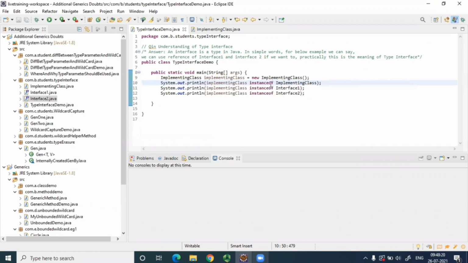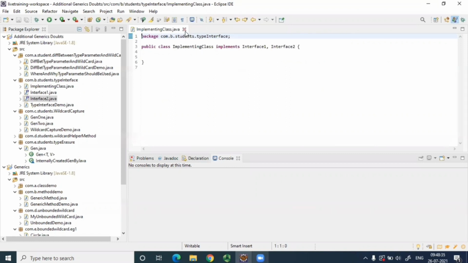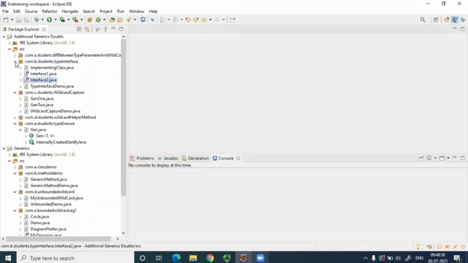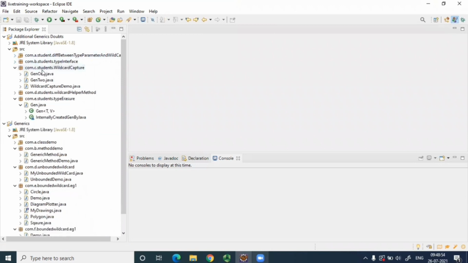So we can create an object of the implementing class with a reference of any of its implemented interfaces. This is the practical meaning of type inference. So don't get confused with the word. Here is the meaning of it. Okay. So the difference between this is clear, like we need a type parameter to enforce type safety, which we cannot achieve with a wildcard. So we have seen that. Type inference was very simple. You already knew it, but didn't know the word type inference. Someone had asked about it, so I've just written a simple example.